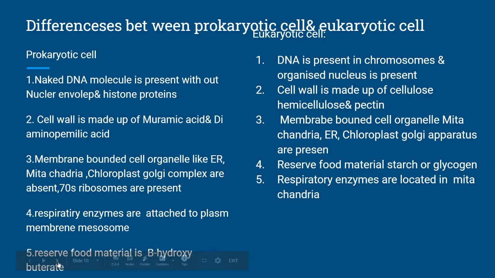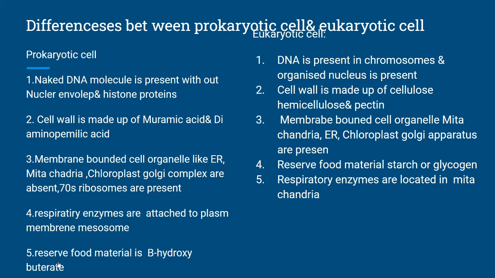What are the differences between the prokaryotic cell and the eukaryotic cell? In the prokaryotic cell, a naked DNA molecule is present without a nuclear envelope, and histone proteins are also absent. The cell wall is made up of muramic acid and diaminopimelic acid. Membrane-bound cell organelles like endoplasmic reticulum, mitochondria, chloroplast and Golgi bodies are absent. 70S ribosomes are present. The respiratory enzymes are attached to the plasma membrane, the mesosome. The reserve food material is beta hydroxybutyrate.